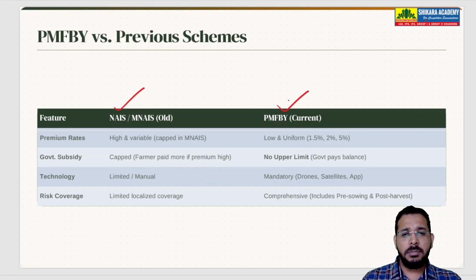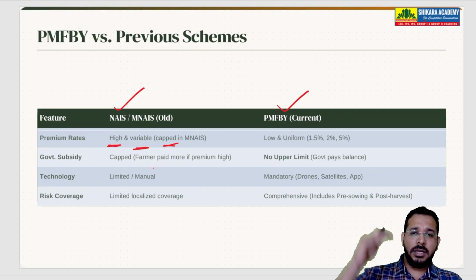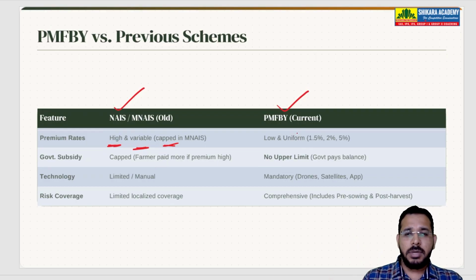Earlier we had the National Agriculture Insurance Scheme. Now we have Pradhan Mantri Fasal Bima Yojana. In the old scheme, the premium rates were very high and variable, and they also had a capped system where the upper limit was given. But in the Pradhan Mantri Fasal Bima Yojana, the premium rates are low.